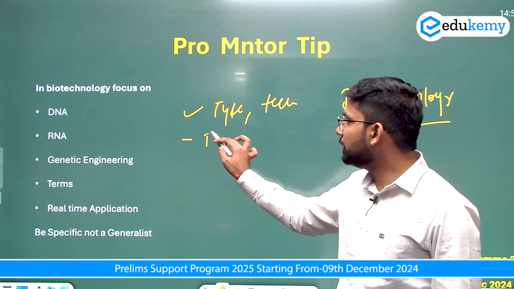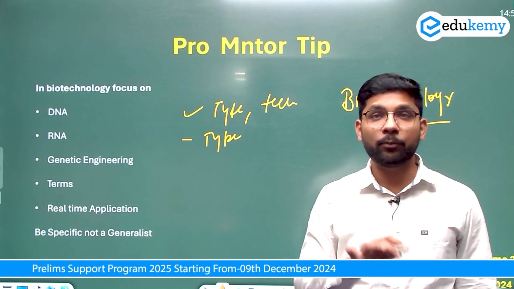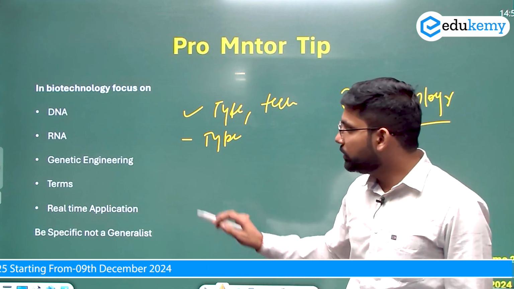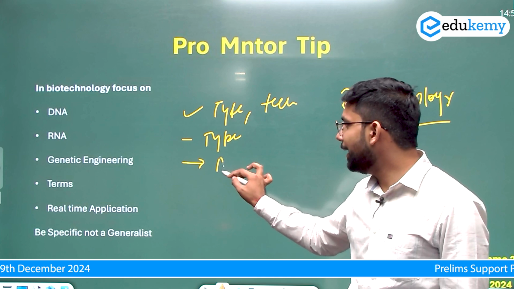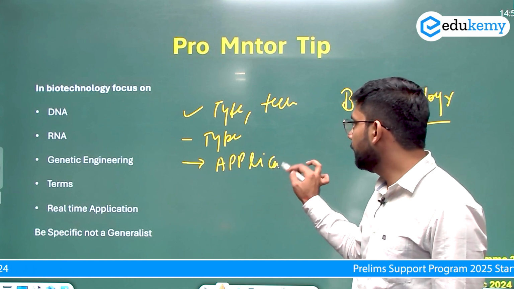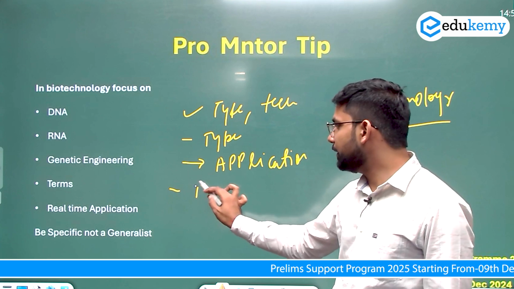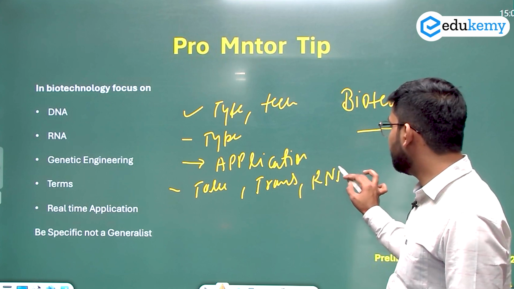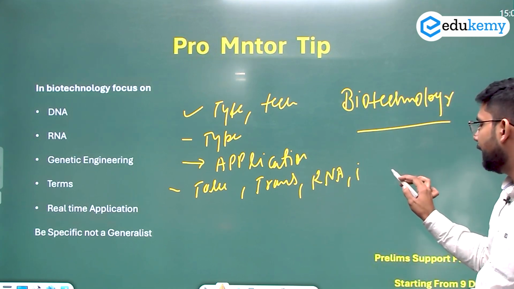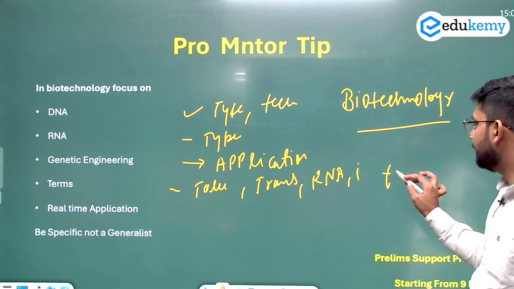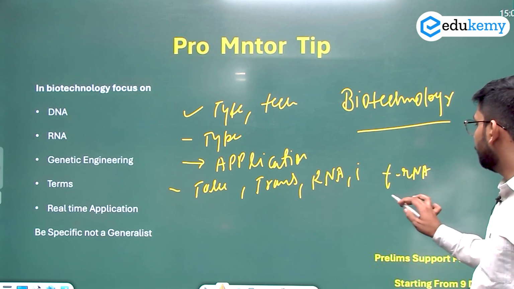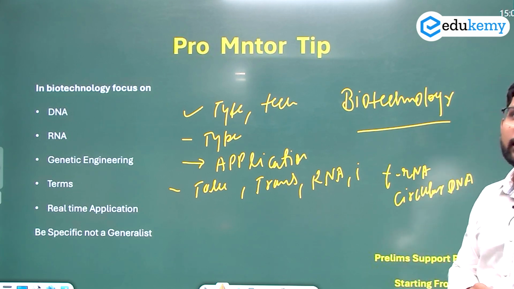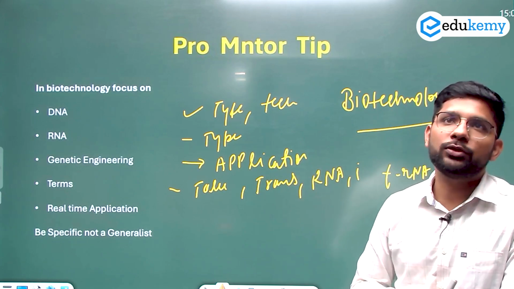In the RNA, you should focus on the types of RNA, like messenger RNA, transfer RNA, ribosomal RNA, and what is double stranded or single stranded RNA and DNA in viruses and bacteria. After that, what is genetic engineering, what is the process of genetic engineering, and what are the applications of genetic engineering. Along with this, you should know different kinds of terms: what are telomeres, what is the transcriptome, what is RNA interference, what is tRNA, what is circular DNA. So different terminology you should know. These are terms specifically used in the biotechnology process.